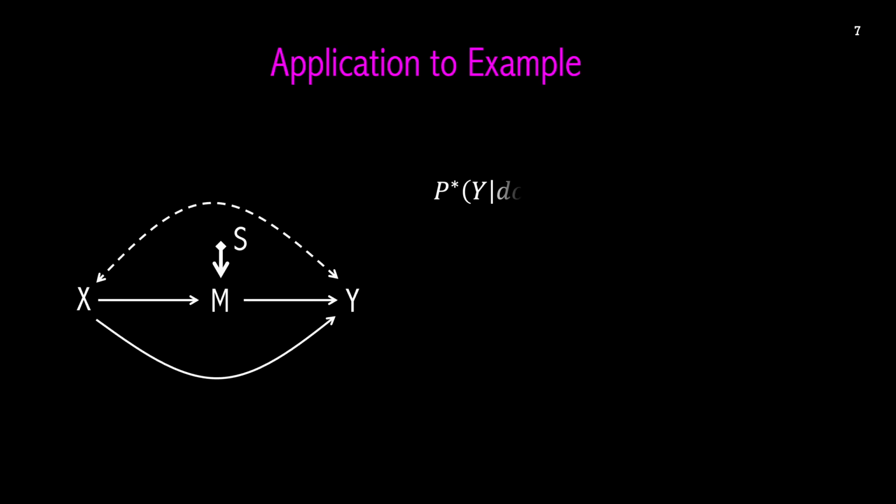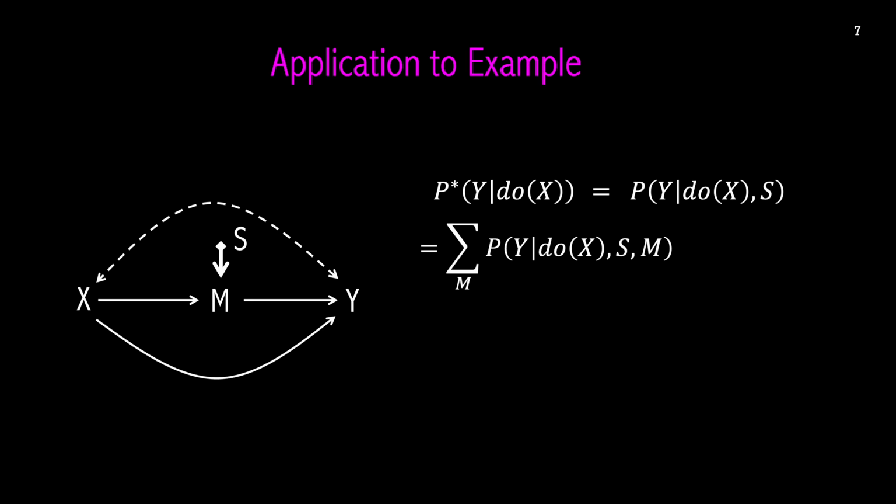We're trying to learn the effect of X on Y in the target population, where the target distribution is just the study distribution conditional on S. We can take this distribution and marginalize out M as follows. The probability of Y given do X and S is equal to the sum over M of the probability of Y given do X, S and M times the probability of M given do X and S. While this looks complicated, it's just a standard application of probability theory.